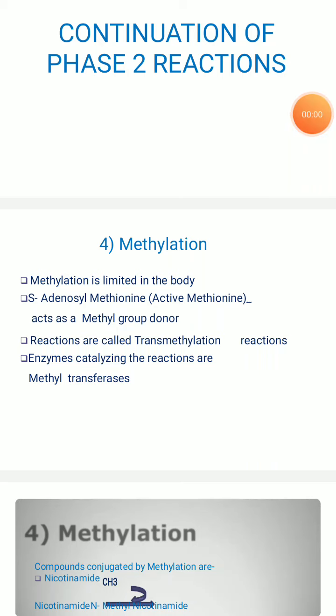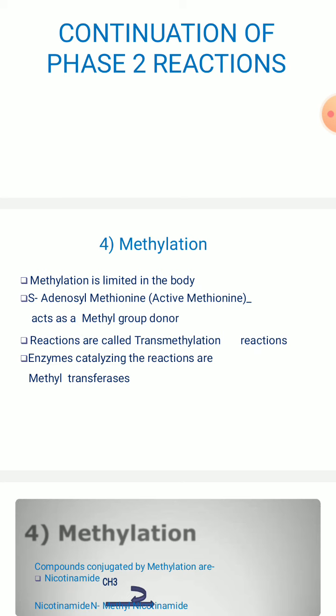Morning, students. In the last classes we discussed phase 1 reactions and phase 2 reactions. I explained the phase 2 reactions we started: first the glucuronidation reaction, second sulfation, and third the acetylation reaction. After these three reactions, now we will move on to the next reaction, that is the methylation reaction.